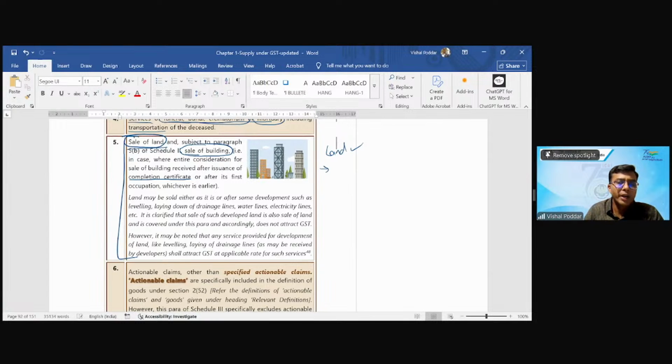What about different rights like leasehold rights or the recent big controversy on development rights? Now, these are not land per se. These are some of the rights in the land. Now, when you give away these rights, whether there will be GST or not, students, since it is not part of your syllabus, we need not go into that. But just to update you, right now the present judgments are that the Honorable High Courts are saying that these should not be leviable to GST, classifying them under this entry number 5 itself.